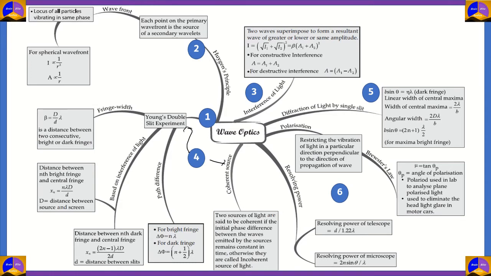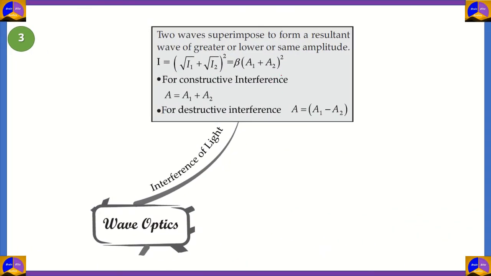Now that we've studied the main theory behind how we can consider light as a wave, let's look at some of its phenomena that prove that light is a wave. First of all, we have interference. Interference was the phenomenon which Thomas Young used to prove that light was a wave.